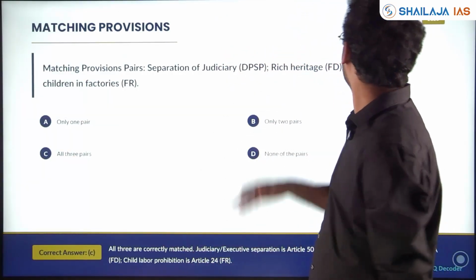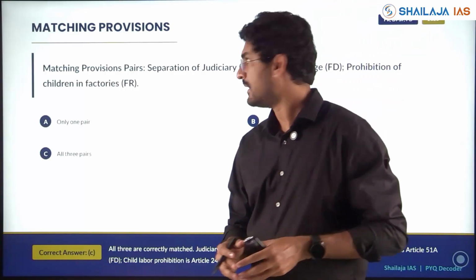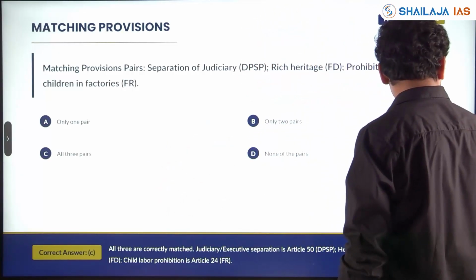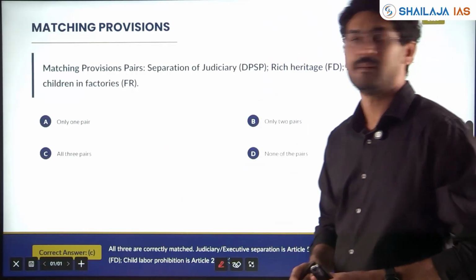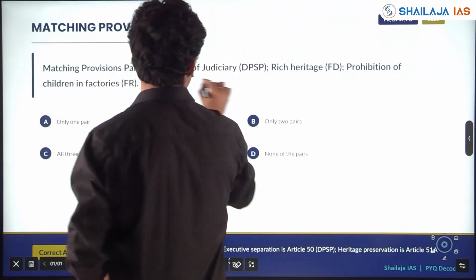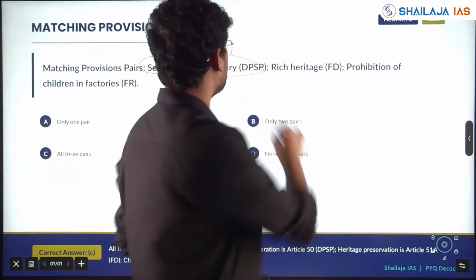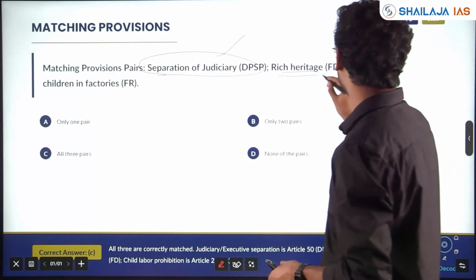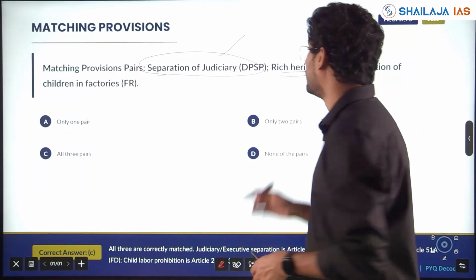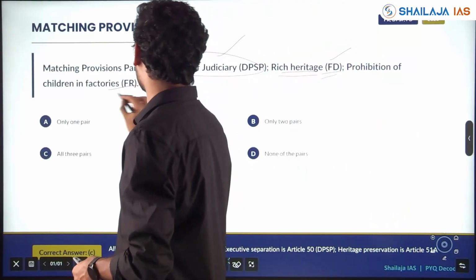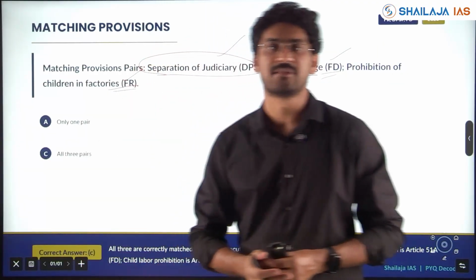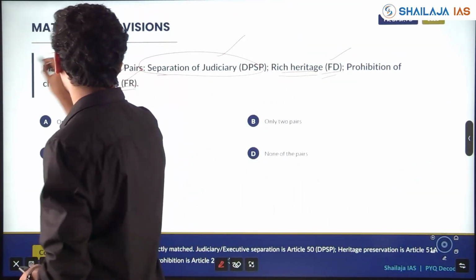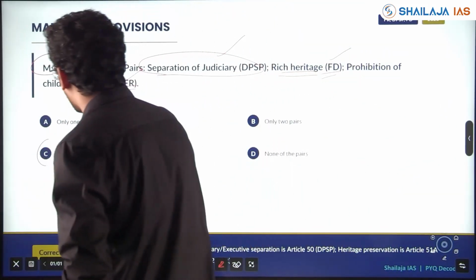This question was asked in 2025. Pretty simple, pretty straightforward. Match the provisions. Separation of judiciary, DPSP, which article? Article 50, this is right. To protect our rich heritage, fundamental duties, correct. Prohibition of children in factories, fundamental right, right against exploitation. So you should be able to answer this, very easy and straightforward. Matching provisions, the answer is all three pairs.